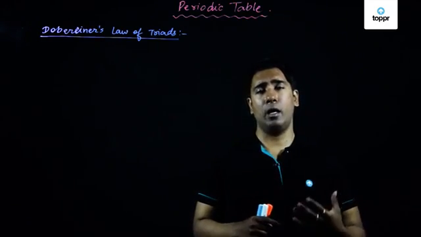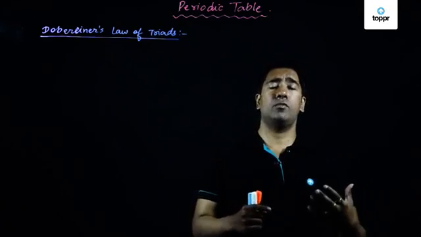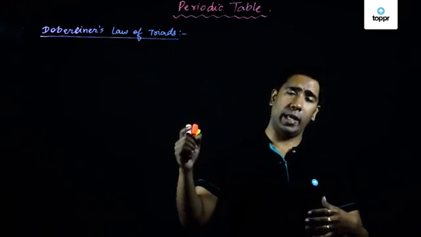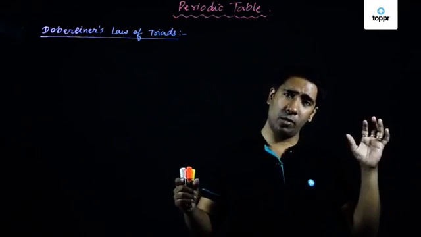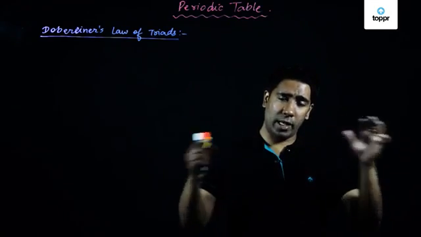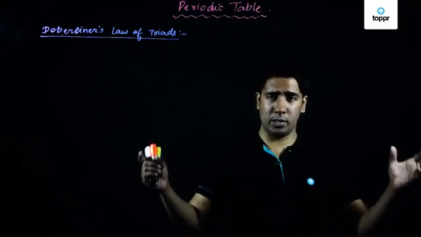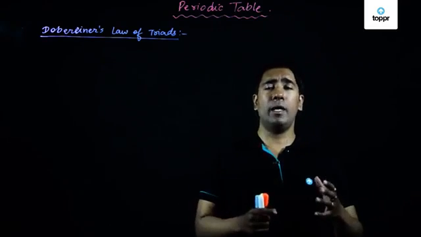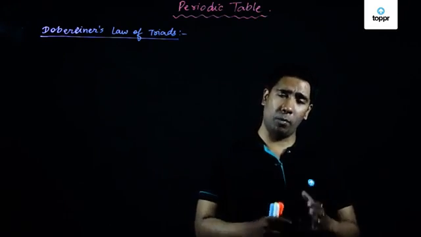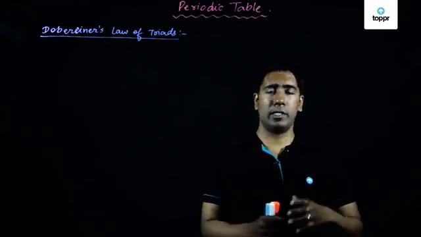So we will again have elements with properties similar to the elements on the left-hand side and the elements on the right-hand side. Both of these, on the extreme left and extreme right, are exactly opposite to each other in their properties. Then the elements in the middle will have properties similar to both the elements on the left-hand side as well as the right-hand side.